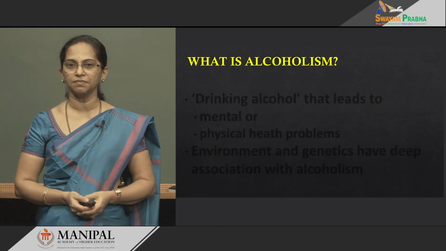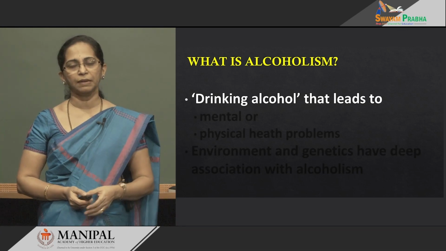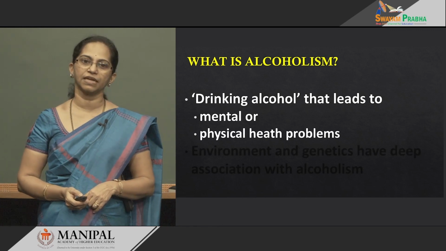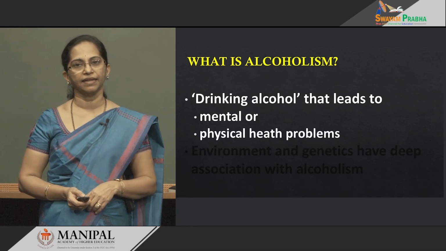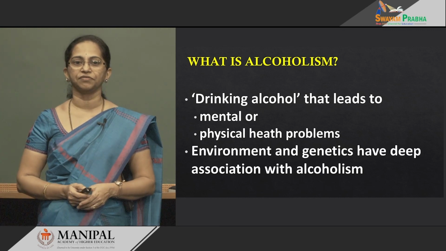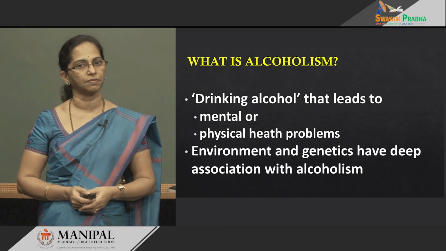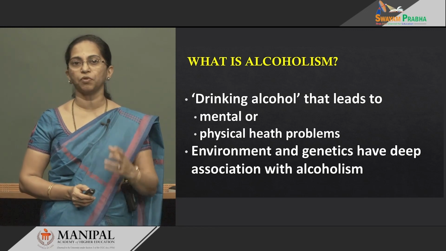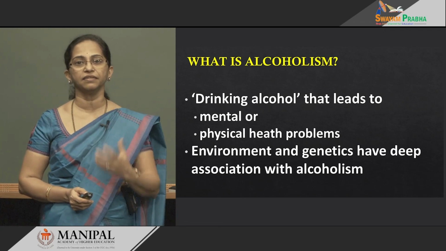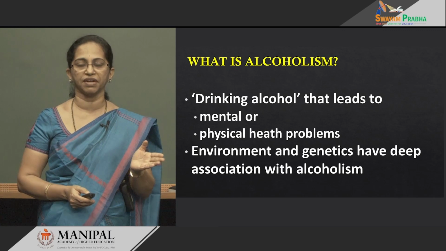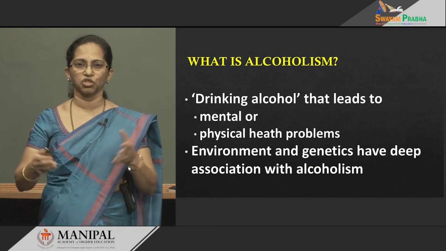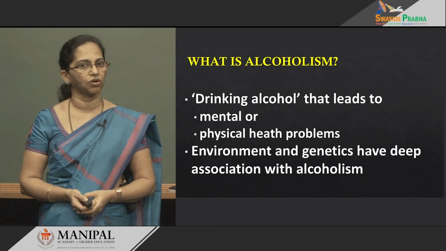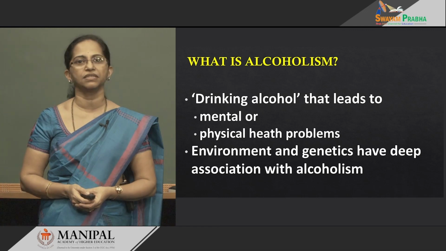So, what is alcoholism? It's drinking alcohol, and by drinking, what are we gaining? It will lead to mental problems, physical health problems. And environment and genetics have deep association with alcoholism. So, please remember that. Along with this, the genes also play a very important role to make a person get addicted to alcoholism. So, both environment, the friendship company, the socializing behavior as well as genes, all this add and make a person a chronic alcoholic, and with that begins alcoholism.